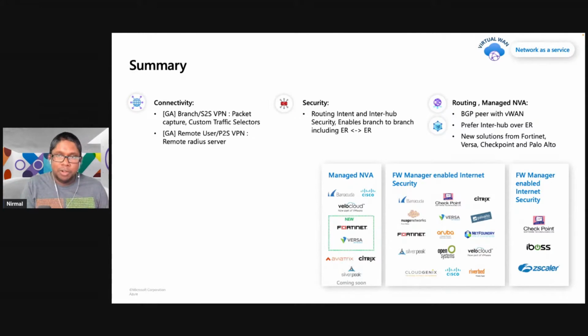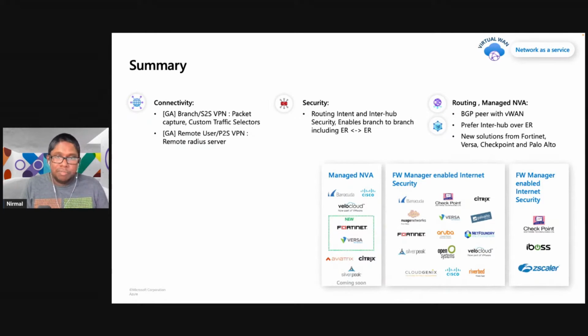For the Palo Alto offering, the NICs are inserted into the Virtual WAN environment, and customers, again, don't need to manage the environment. They can manage all of the configuration they want to do within the Palo Alto Prisma management platform. Again, this is very similar to the other partners as well. So we have partner offerings on top of Virtual WAN without customers needing to manage the environment.